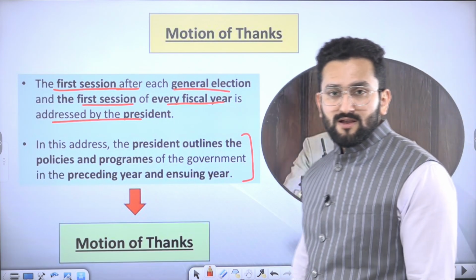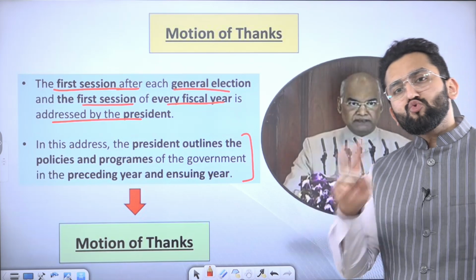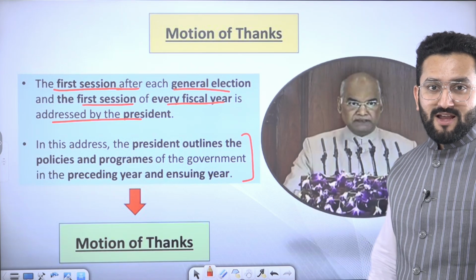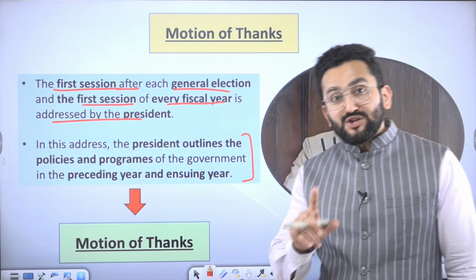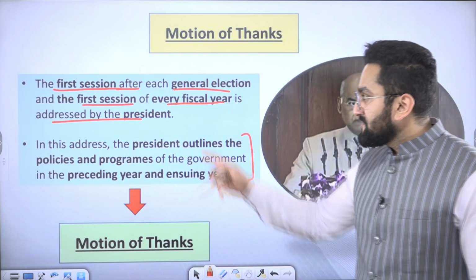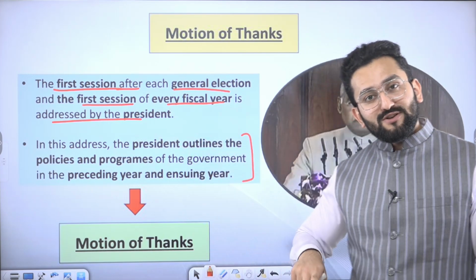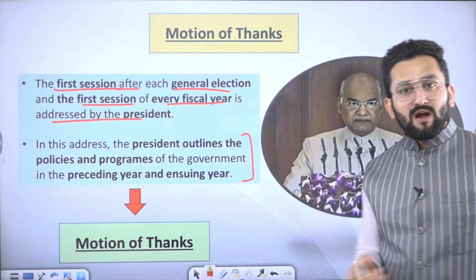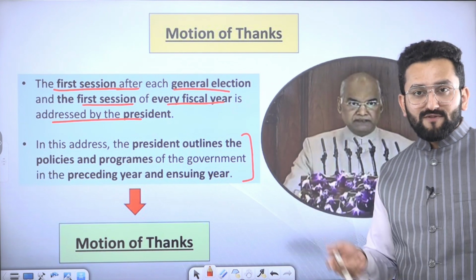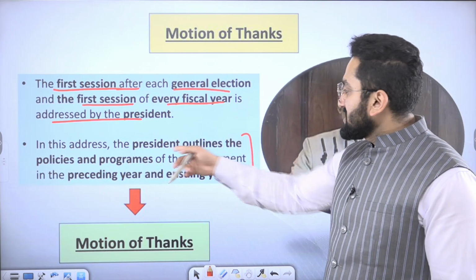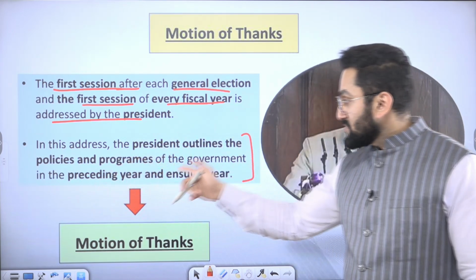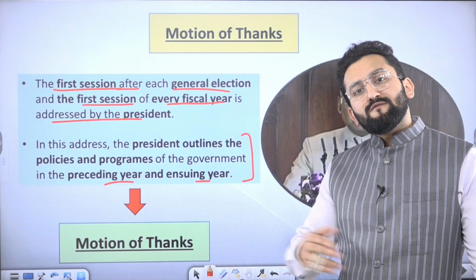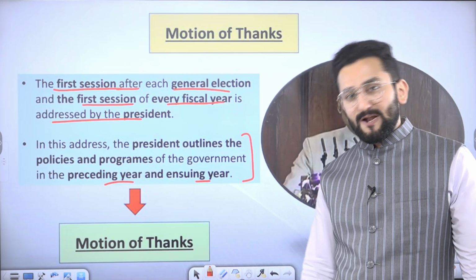Motion of thanks. Now our president gets two chances to actually come to the house and give a speech. Those chances are the first session every year. When I say every year, every fiscal year. And the first session after a general election. So there the president will come and give his or her speech. Now the president outlines the policies and programs of the government in the preceding year and ensuing year. What you have done and what is going to be done.